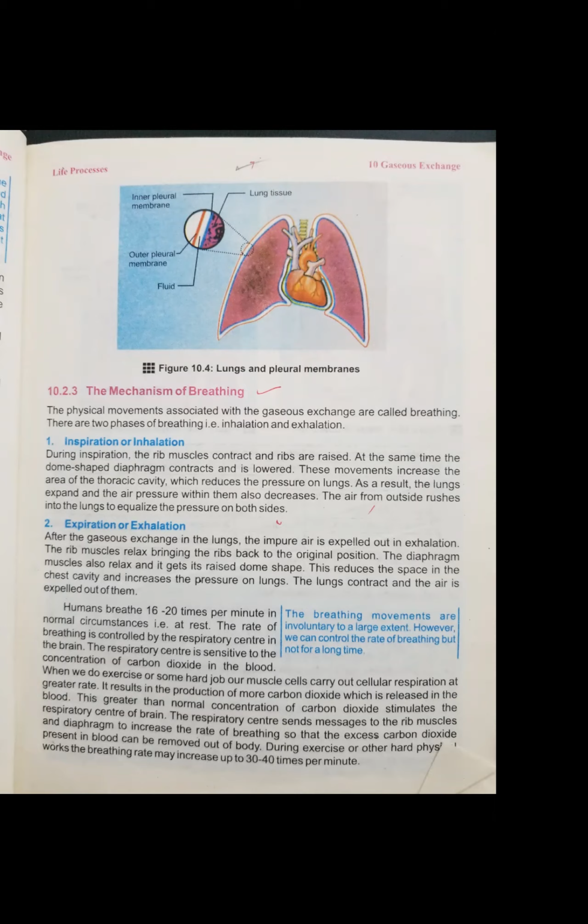So these are the 4 steps you have to keep in your mind. First, the rib muscles contract and the ribs are raised. Second, the dome shaped diaphragm contracts and is lowered. Third, the thoracic cavity expands, which reduces the pressure on the lungs. And the last point is that the lungs expand and the air pressure within them decreases, so the air from outside rushes into the lungs to equalize the pressure on both sides. Definitely, when air enters our lungs it should be balanced. So how is it balanced? Due to the expansion of lungs.